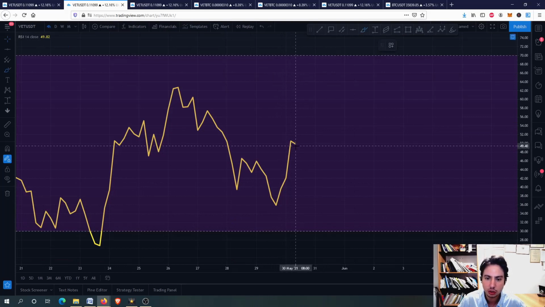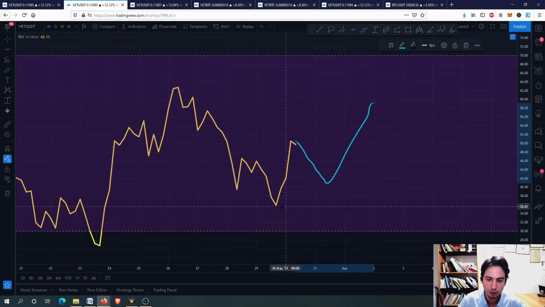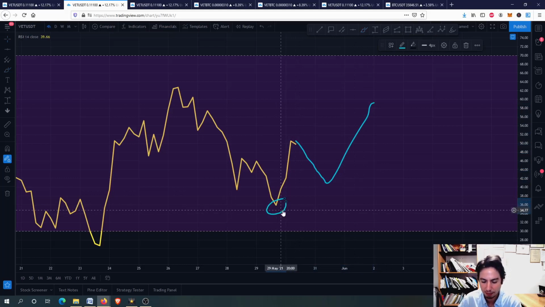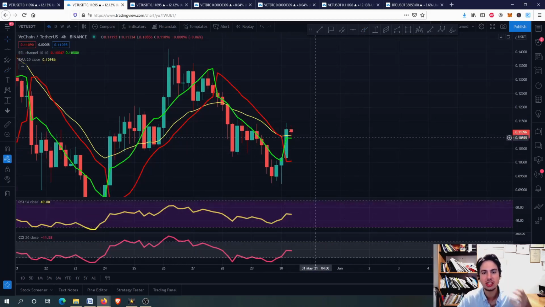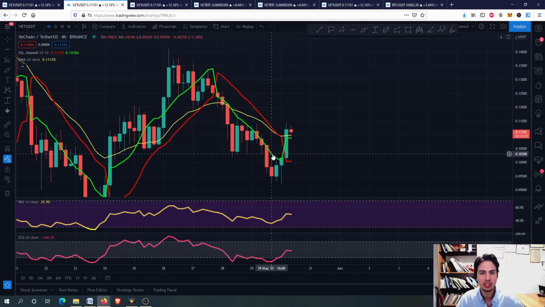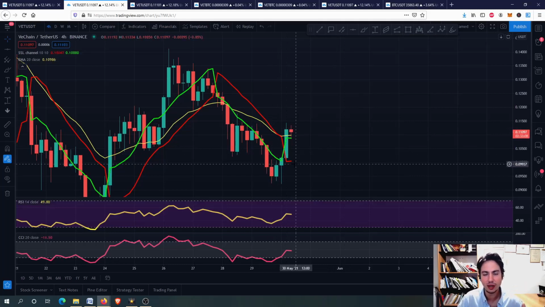What we need to see is to maintain this upward situation, and of course never go beyond the 29th May low here for the 4-hour frame. Okay, so we need to see this pattern movement, we need to see the higher lows, higher highs, and of course right now we don't have any overbought or oversold situation.